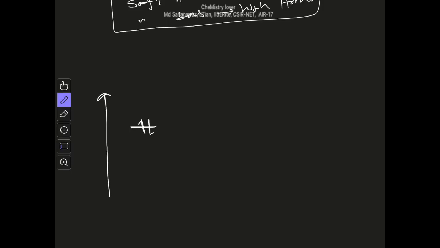This is the soft base HOMO, and for the soft acid the energy of the LUMO will be low, so it will be somewhere here. This is the soft acid LUMO, and it is vacant.